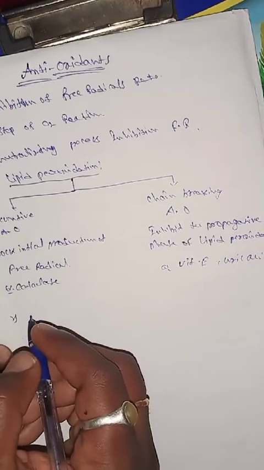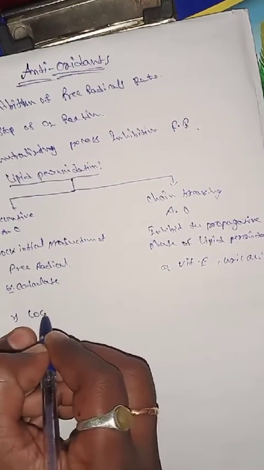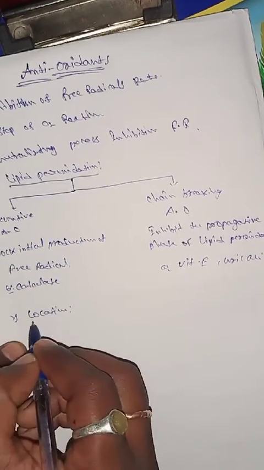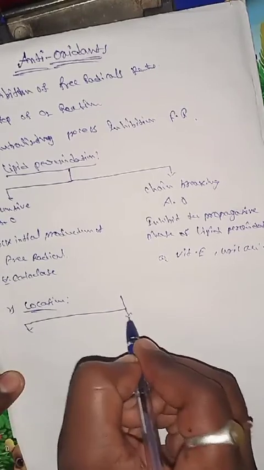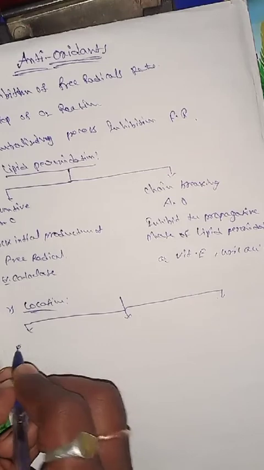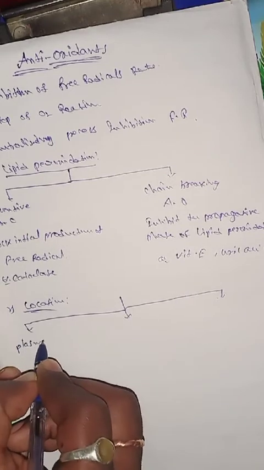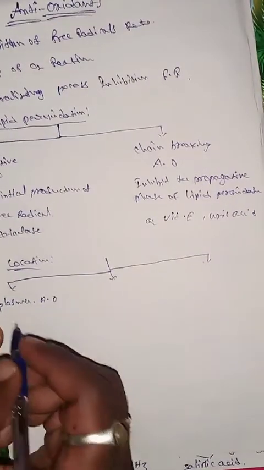The second classification, according to their location, divides them into three types. The first one is plasma antioxidants.